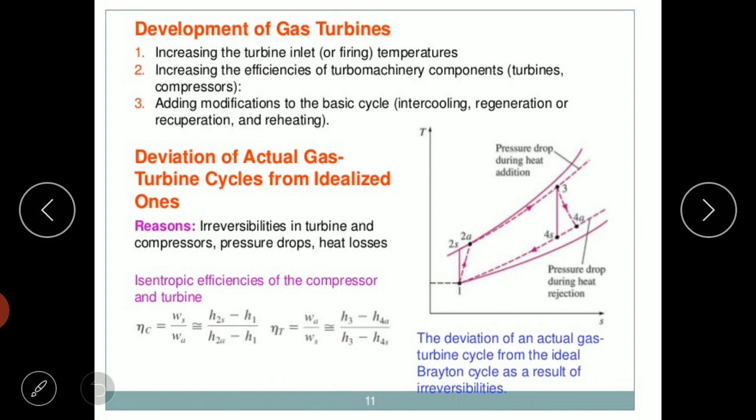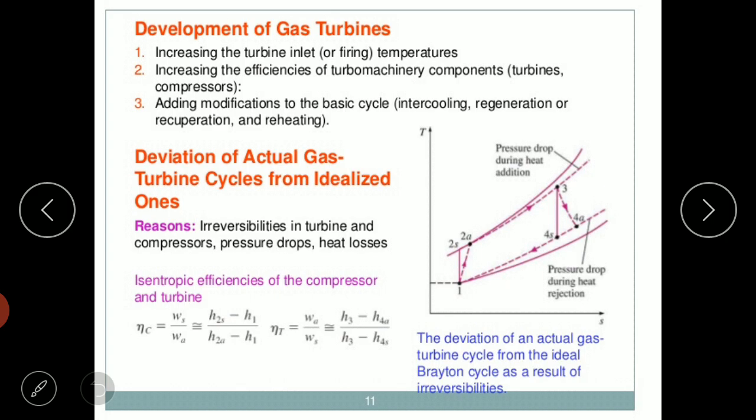Only one thing you should notice is, in the case of a compressor, actual work will be higher than ideal work, because if you consider a reversible process, with the minimum work you can get the maximum power output in the ideal process.